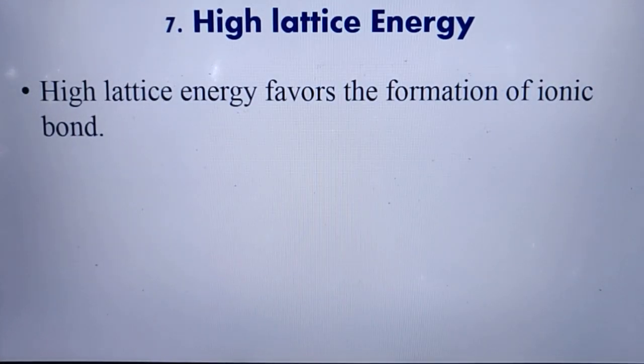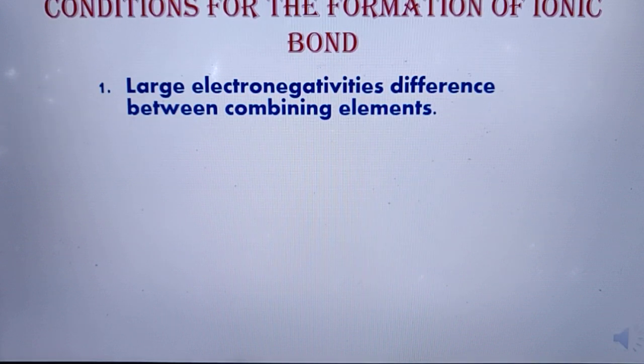So high lattice energy favors the formation of an ionic bond. So these are the 7 factors which help in the formation of an ionic bond. Now we will revise these factors. The first factor is the large electronegativity difference between the combining atoms.